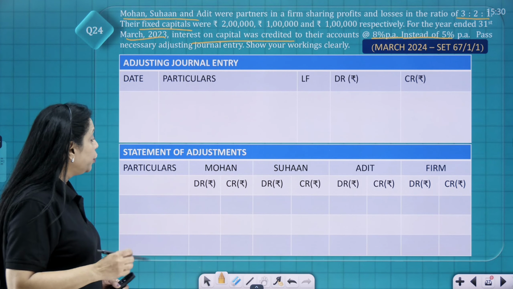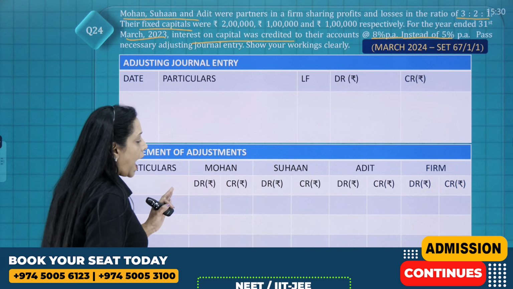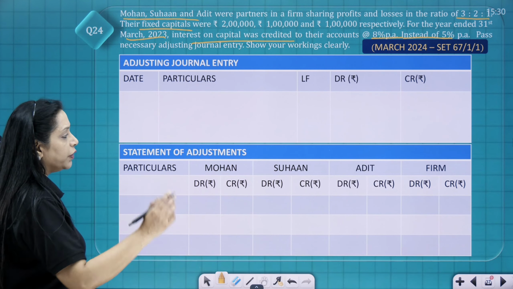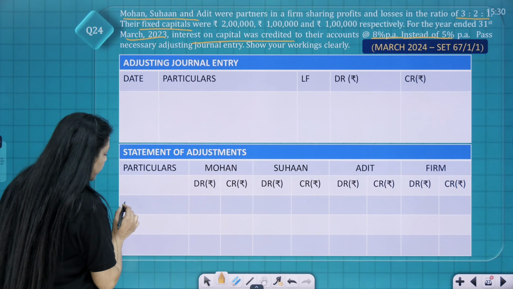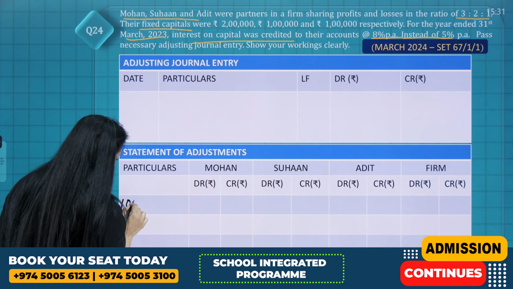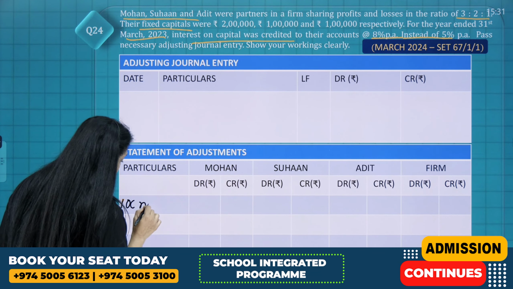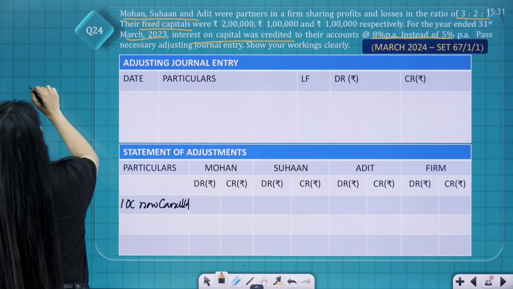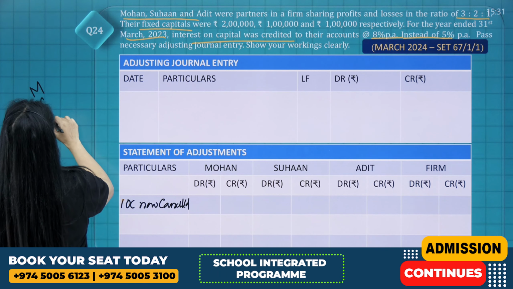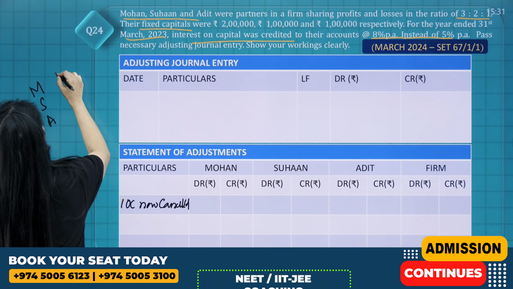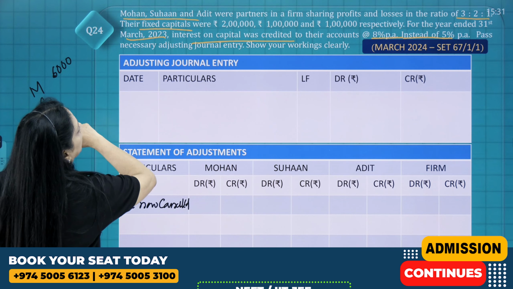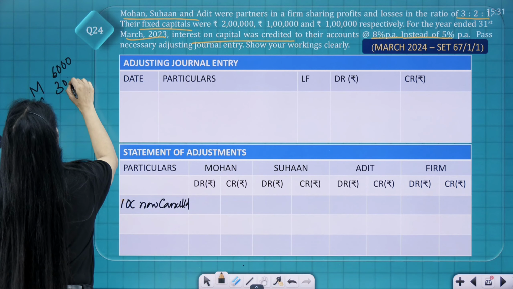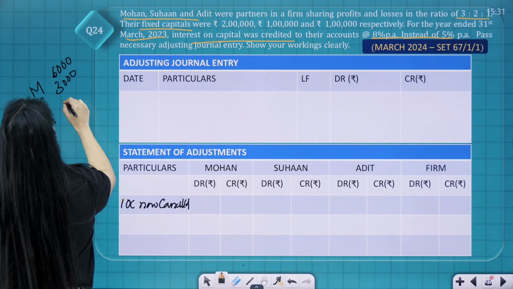So you make your statement of adjustment where you will have the particulars column, Mohan, Suhan and Adit, they are the partners, and the firm, and you will have a debit and credit column for each of the partners as well as the firm. Okay, so now IOC cancelled. That is the 3%. So what is 3% of 2 lakh for Mohan, Suhan and Adit? So 3% of 2 lakh is 6,000, 3,000 and 3,000.